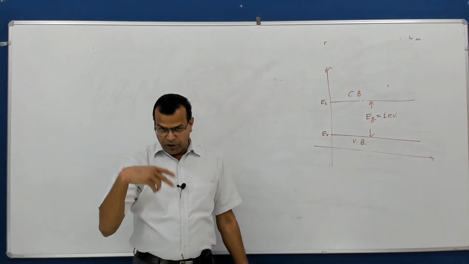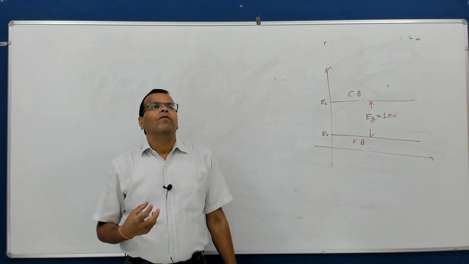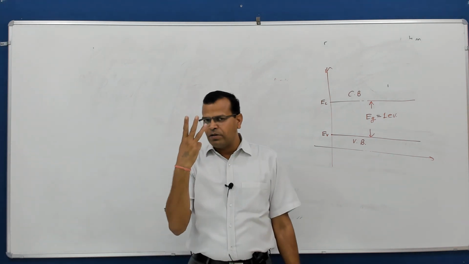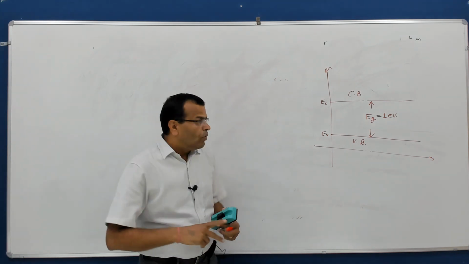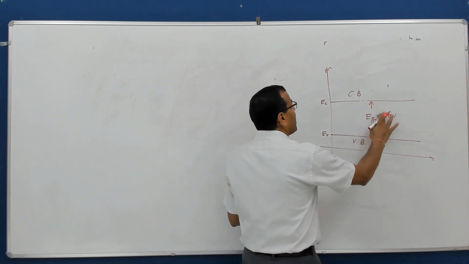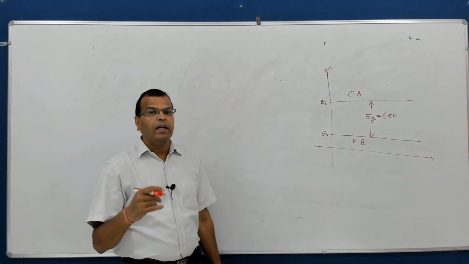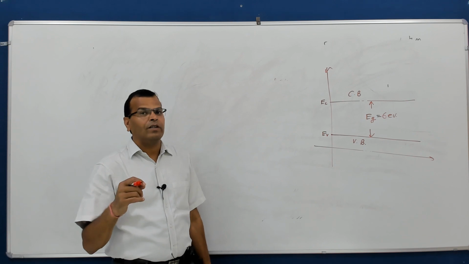Now we are left with two more materials. Basically, when we talk about the band theory, we classify materials into three categories. One is semiconductors, which I am talking about. Second, when this band gap is very high, of the order of 6 electron volt, the material is called an insulator.